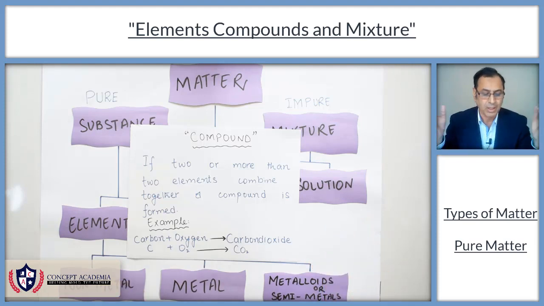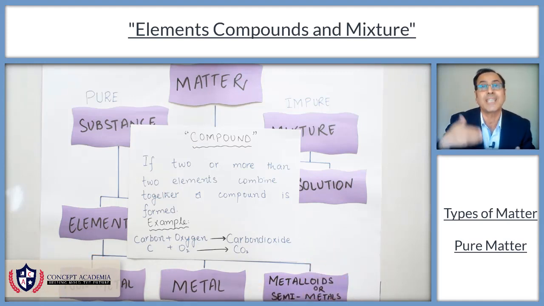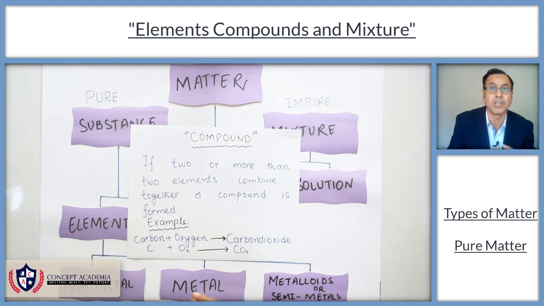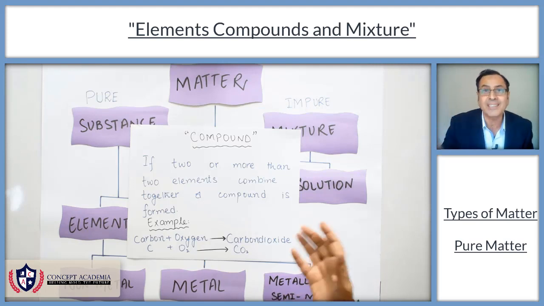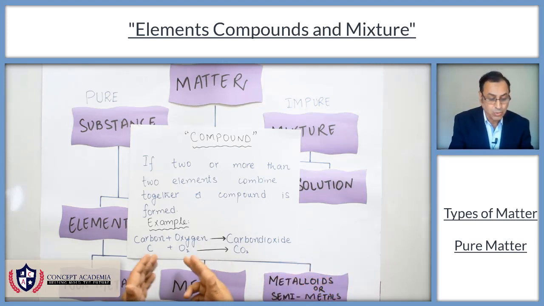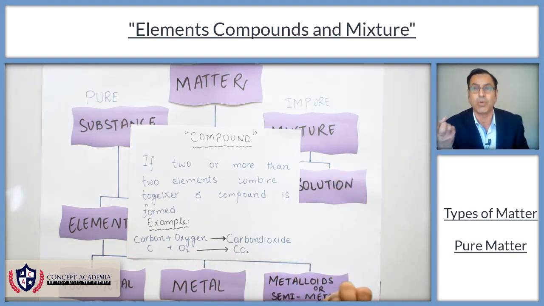For example, carbon and oxygen. Carbon is one element. Oxygen is the second element. They combine chemically and they give us a new type of matter, carbon dioxide gas. And when two or more than two elements combine chemically to give us something new, that is called a compound.